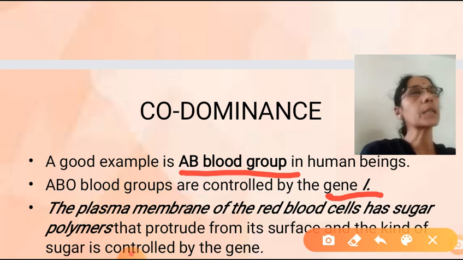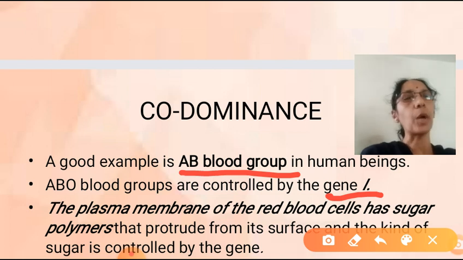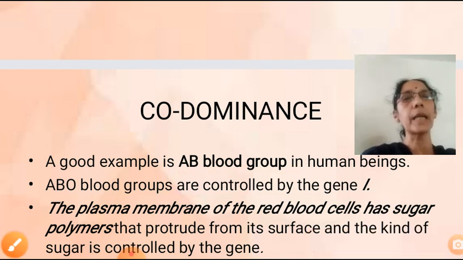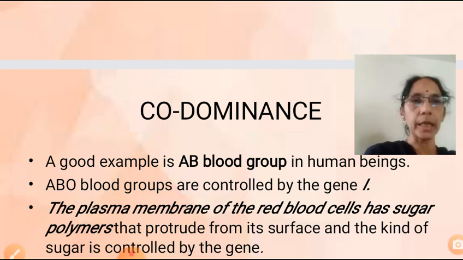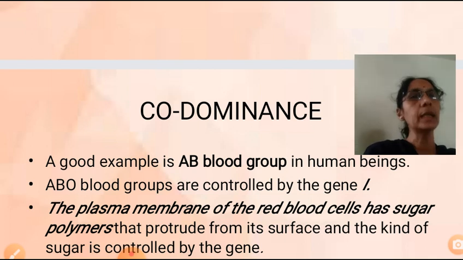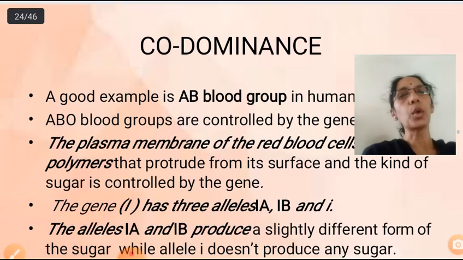Now the plasma membrane of the RBC has a sugar polymer that normally protrudes or projects from the surface, and the kind of sugar is controlled by this gene. So in the case of blood group, all the blood groups are controlled by a single gene. The plasma membrane of the RBC has a sugar polymer that protrudes on the surface, and the kind of sugar is controlled by the gene.